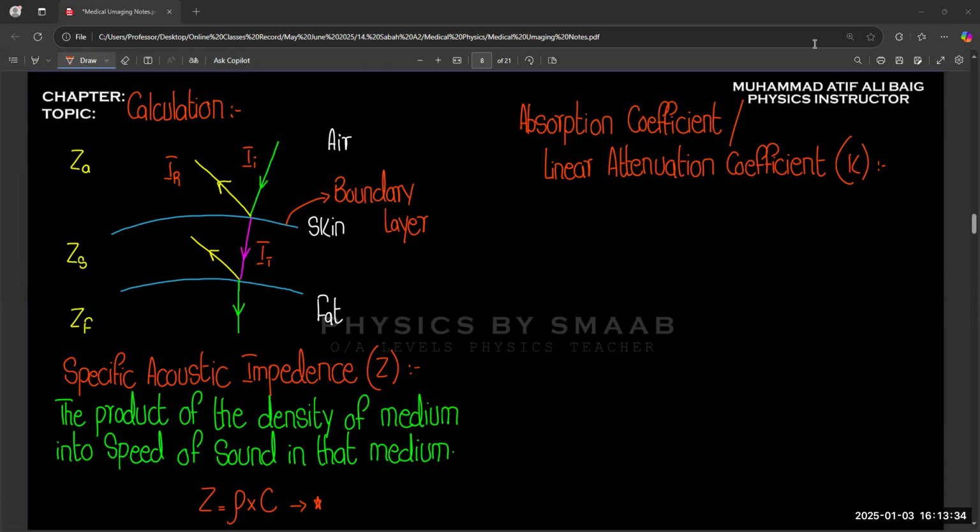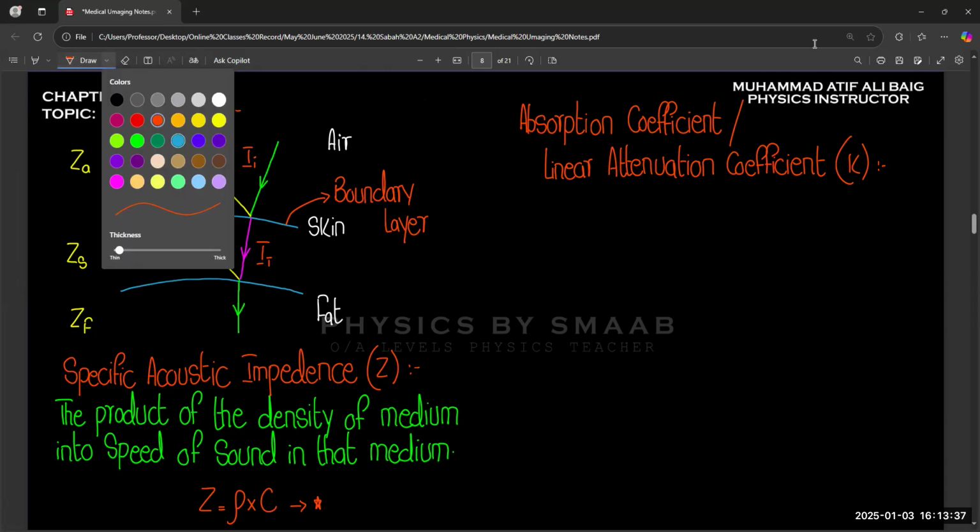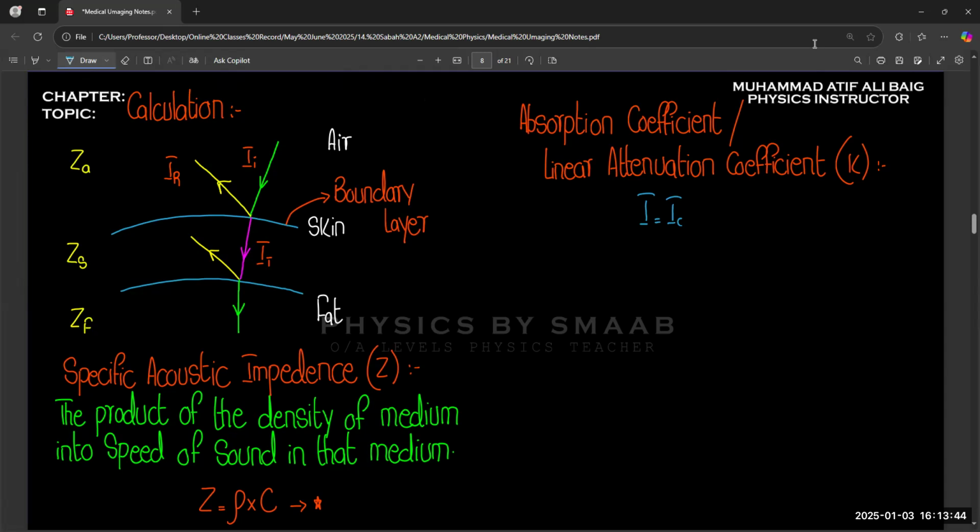This can be calculated with the help of the equation, just like we discussed for X-rays: I equals I naught e to the power minus kx. Just like in X-rays we have mu x, here we have kx, only to differentiate between X-rays and ultrasound, but the formula is the same.